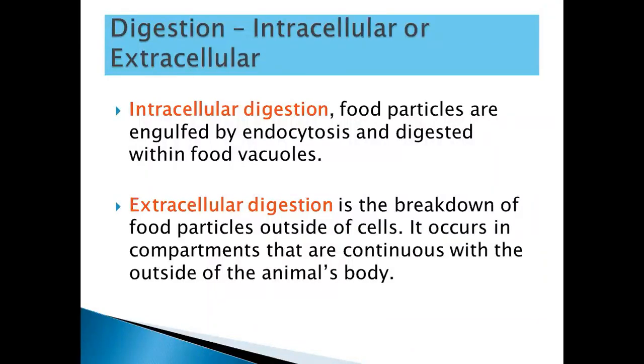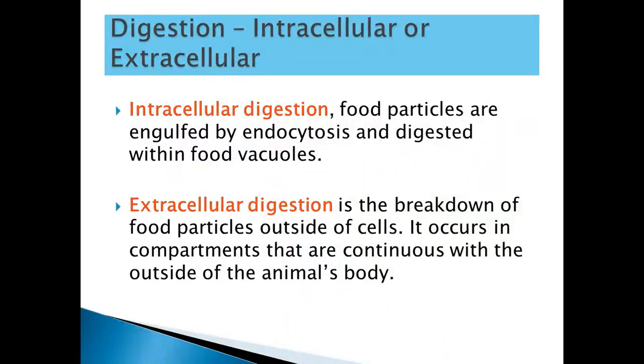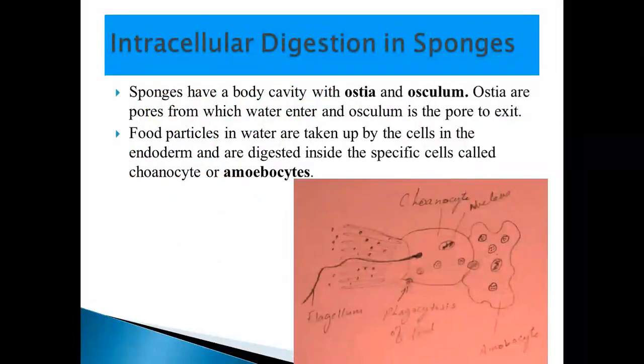And then the food, when it is digested, is taken up by the other types of cells which are meant for absorption. Let's take an example of each of the processes. For example, you see intracellular digestion in sponges. Sponges have a body cavity with ostia and osculum. Now, ostia are the pores for entry of water, and osculum is the pore for exit of water.